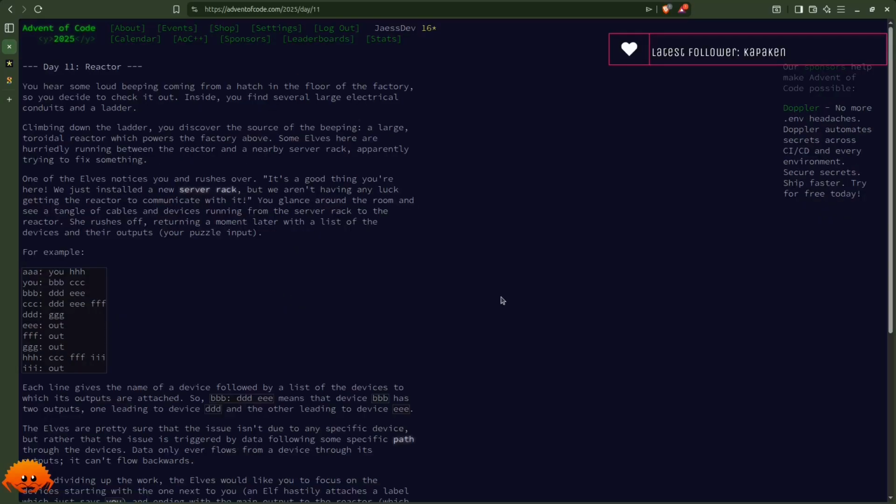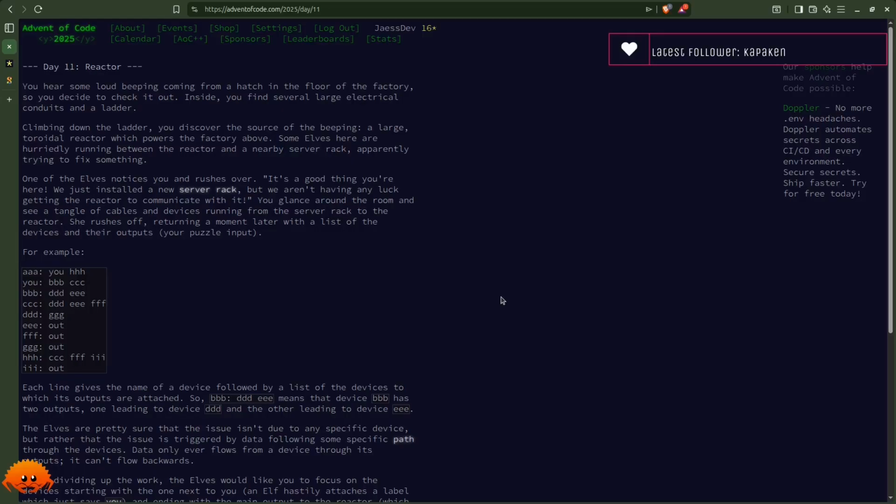Day 11, reactor. You hear some loud beeping coming from a hatch in the floor of the factory, so you decide to check it out. Inside you find several large electrical conduits and a ladder. Climbing down the ladder, you discover the source of the beeping, a large toroidal reactor which powers the factory above. Some elves here are hurriedly running between the reactor and a nearby server rack, apparently trying to fix something.